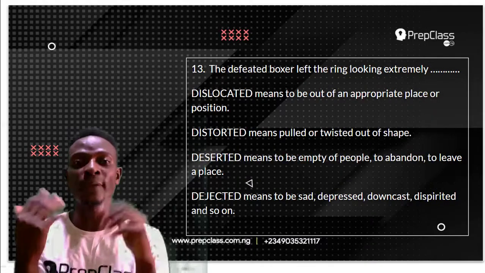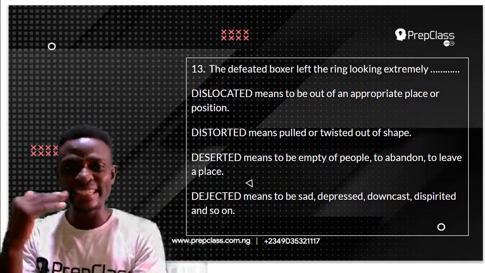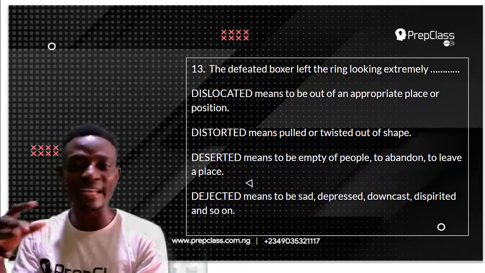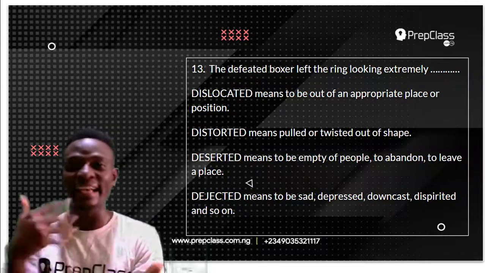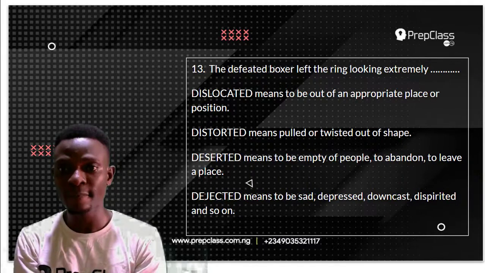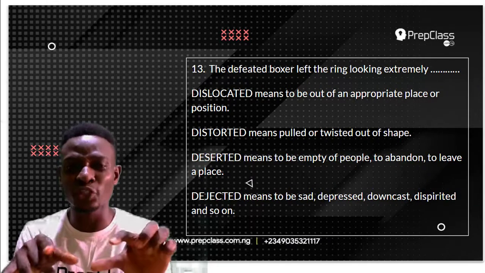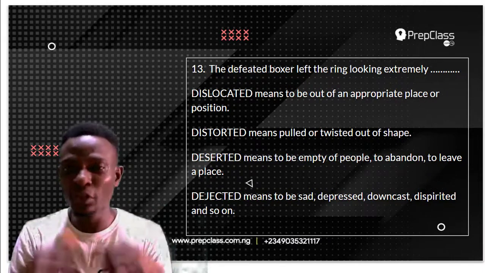Now the first option we have is dislocated. Dislocated means to be out of an appropriate place or position, like the way somebody dislocates his or her joint. Dislocated means to be out of an appropriate place or position. This is in relation to joints.